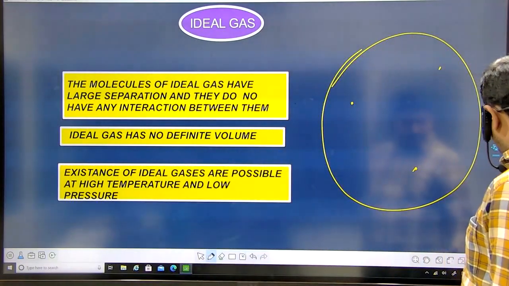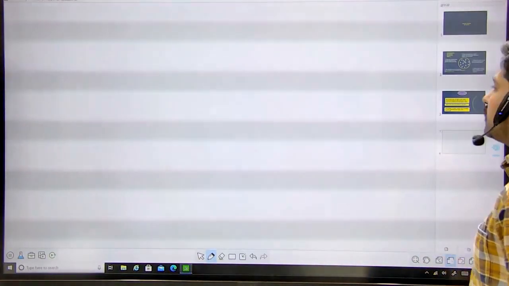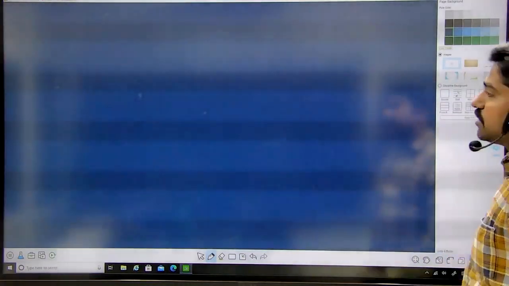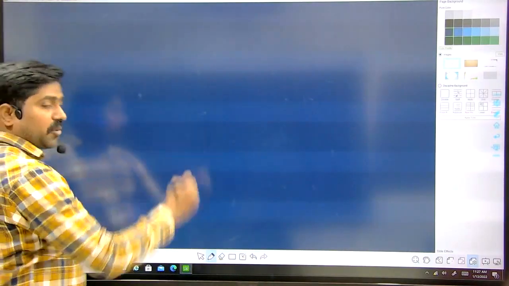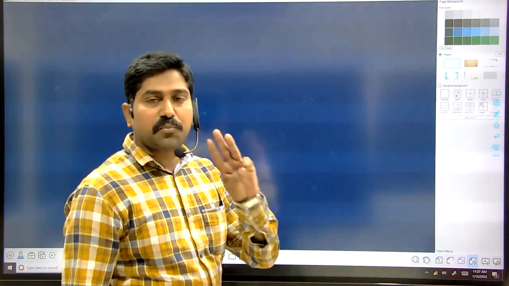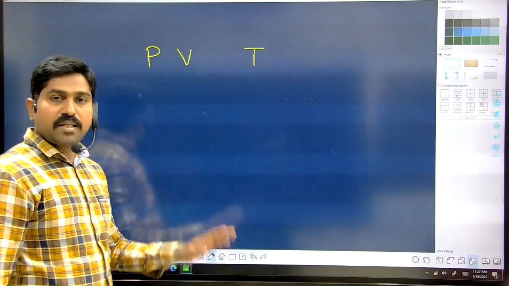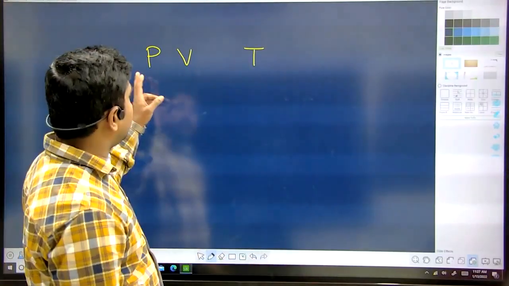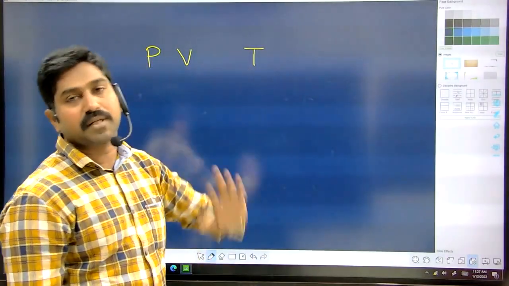Now, when it comes to ideal gas and the equation of ideal gas, let me take here the different properties we mentioned to represent the state of any gas. I mentioned that we represent three properties. One is pressure, another is volume, and the third one is temperature. For any particular gas, we need to represent these three quantities to explain the state of the system. Pressure, volume, and temperature.